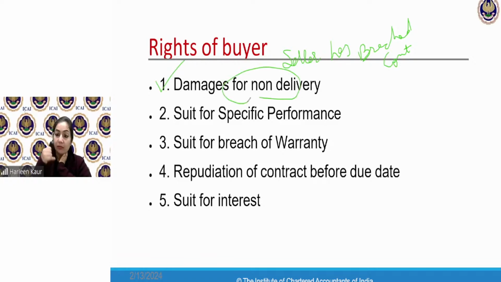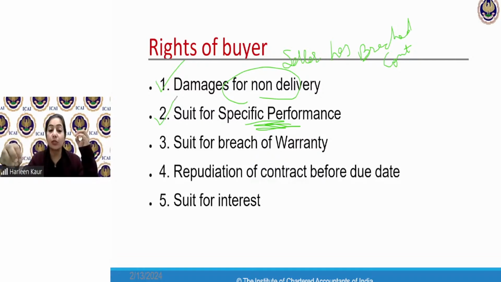You have not delivered me the goods. I will file a case against you that because of you, I could not make the sale further to my wholesaler and retailers. So I have suffered damages. I can recover those damages. Or for specific performance, I have asked for a particular antique painting or Mughal painting, which is very difficult to find from another person.